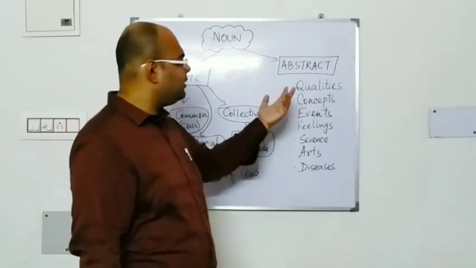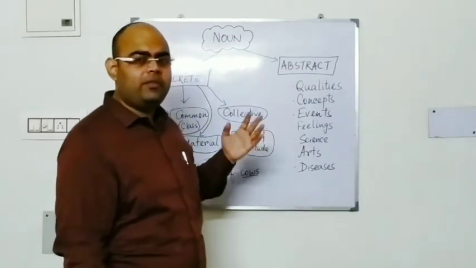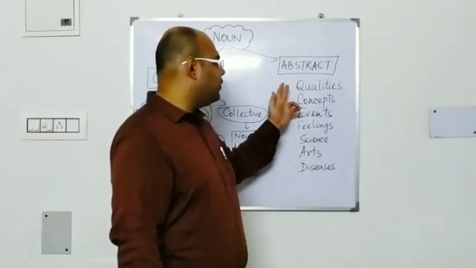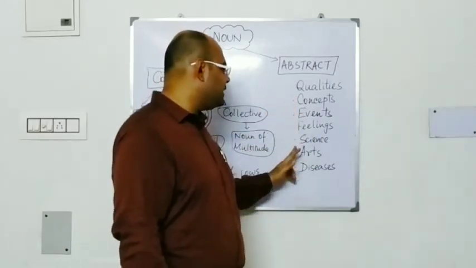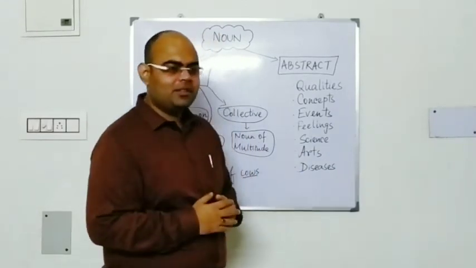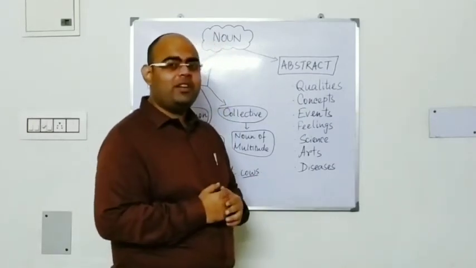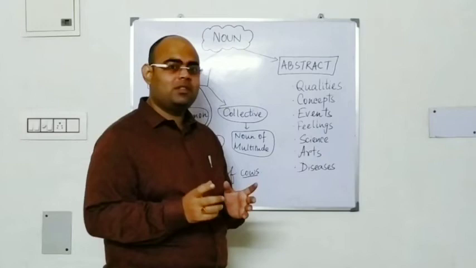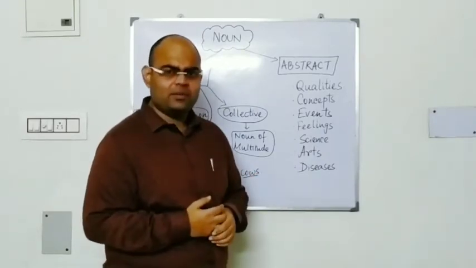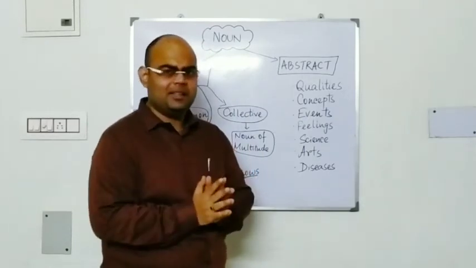Then the entire different thing is abstract noun. What is abstract noun? That cannot be felt by any of our five senses. That can be quality, concept, events, feelings, signs, arts, and diseases. Now let me give you a small thing. Let me share it with you. Some grammarians are of different opinion in some words as to if that is a concrete noun or an abstract noun. So the line of difference between concrete and abstract is a blurry line.